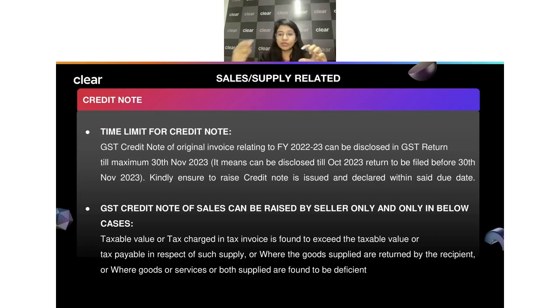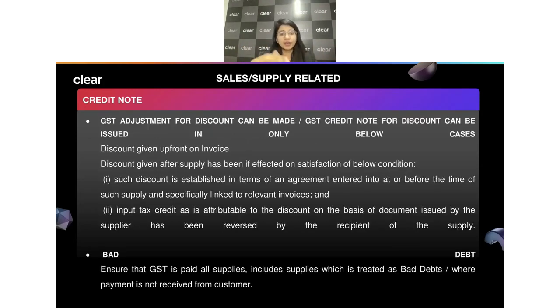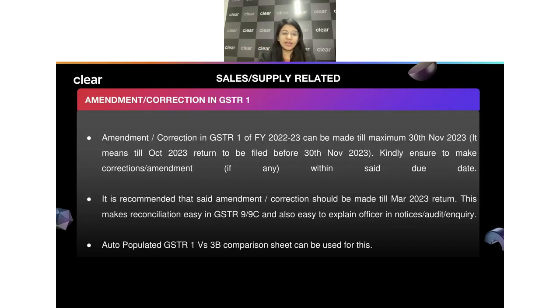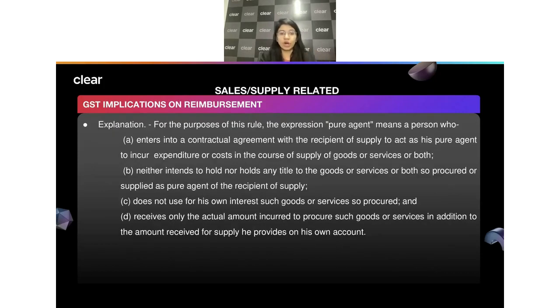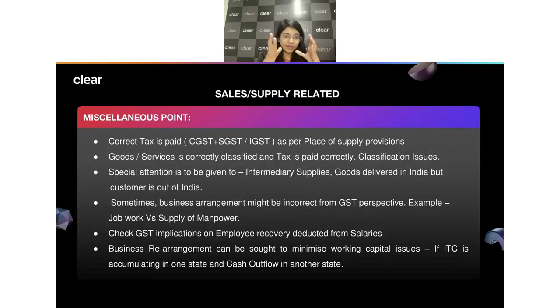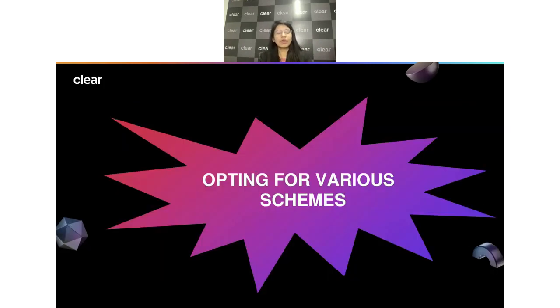If there is certain credit note to be issued, which is still not issued, just raise that credit note too. Similarly, if there are certain adjustments to be done in case of the discounts and all, it's always good that you do that. And if there are certain amendments and corrections, we have to do that. You also have to always look after the GST implications on the reimbursement, see that you have proper proofs, everything has been kept in mind or even have been documented properly. So these were some points which we discussed in relation to the sales side.